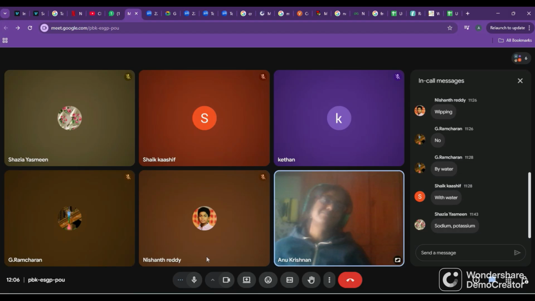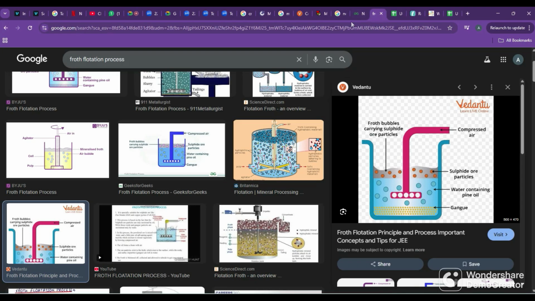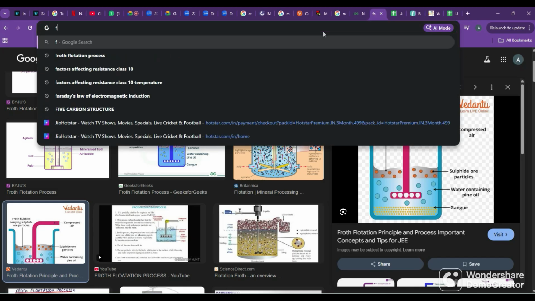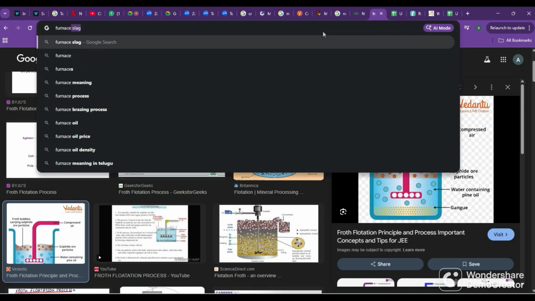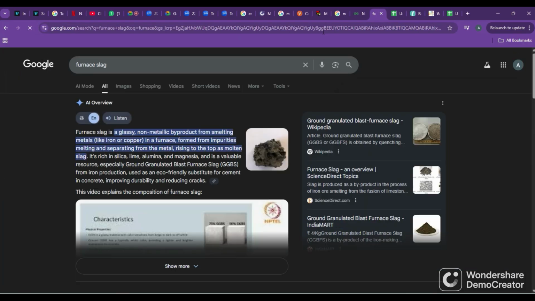What is a furnace? Furnace is basically a huge building.